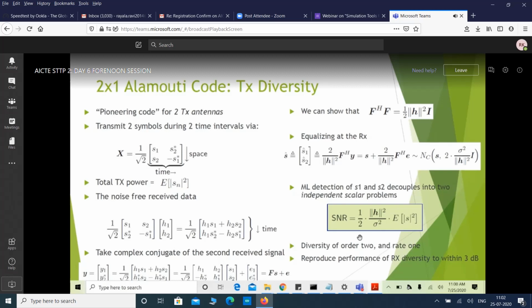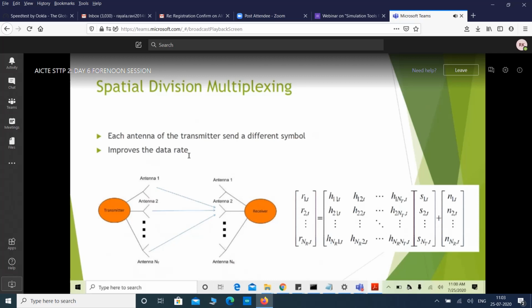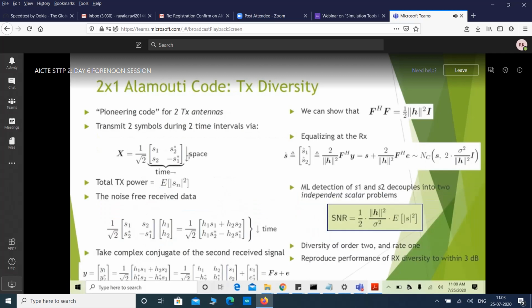There are multiple space-time block codes. We call Alamouti code a space-time block code because we are coding across space and we are coding across time. Block code means we are transmitting symbols in terms of blocks. This is one block. Alamouti is the only space-time block code that is used so far. And now these are the diversity techniques we have discussed so far: 1 cross 2, 2 cross 1, and like that.